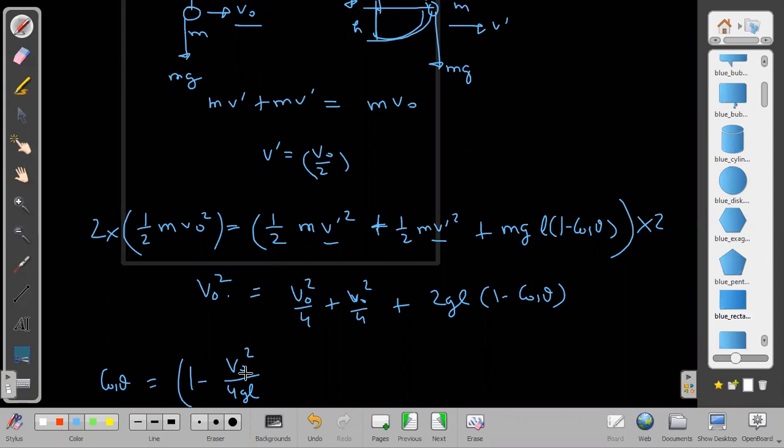So we know V naught, and V naught was equal to V by 2 into 1 plus e. Then we are getting now, this is giving us the answer.